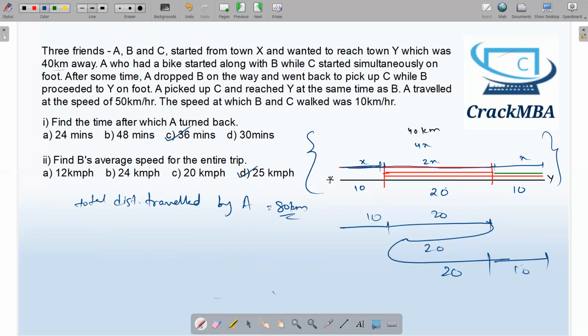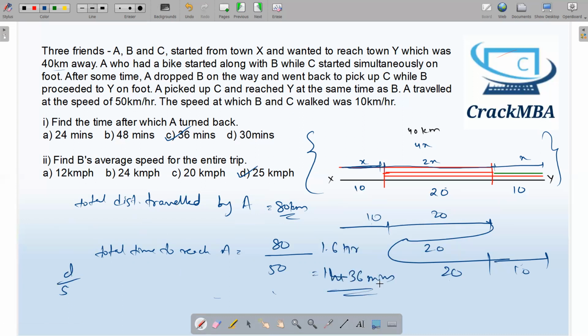And the total time taken by them to reach the destination, to reach Y. Time is equal to what? Distance upon speed. The distance of the person who is on the bike is 80 kilometers. He is traveling 80 kilometers at a speed of 50 kilometers per hour. This will be 1.6 hours, 1 hour 36 minutes. So this is the total time taken by them to reach the destination. So these are a couple of questions that can be asked from this scenario. All you have to do is break this thing down.